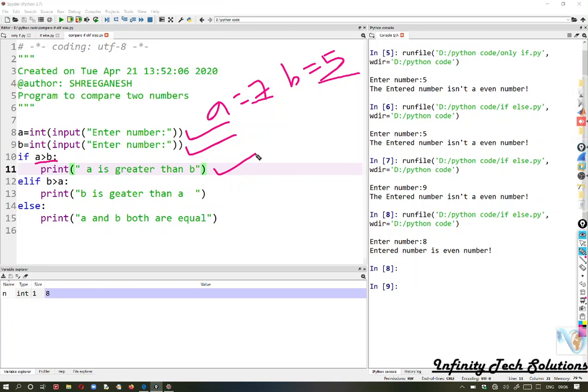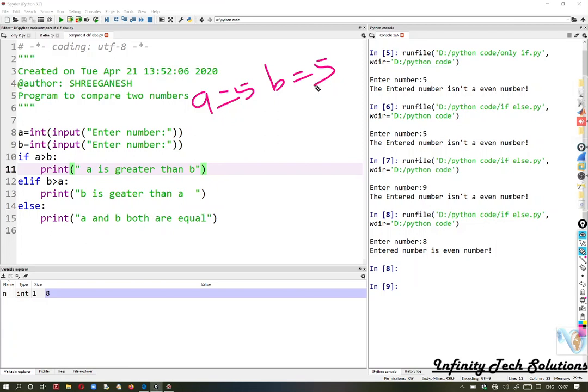We will consider another scenario. Suppose A is equal to 5 and B is equal to 7. That time this condition will be false, and we are checking here if B is greater than A. Now in the second condition this is true, so B is greater than A. Else, suppose the user is entering the data A is equal to 5 and B is also 5. That time this statement will be false, this statement will be false, this else part will be executed: both are equal. This is how it will work.